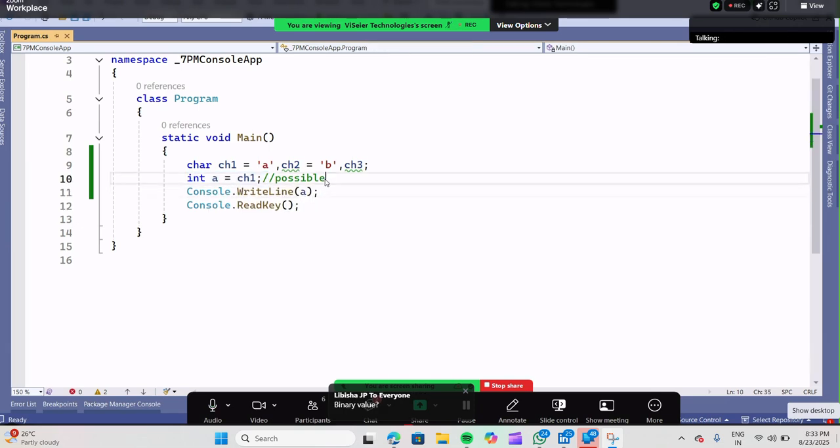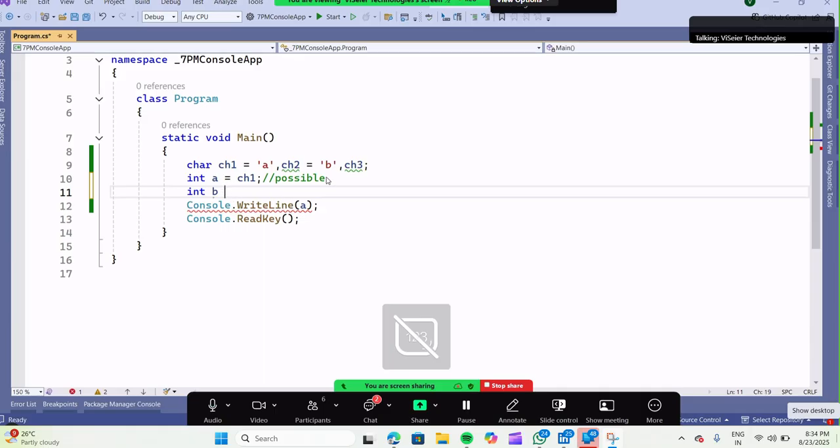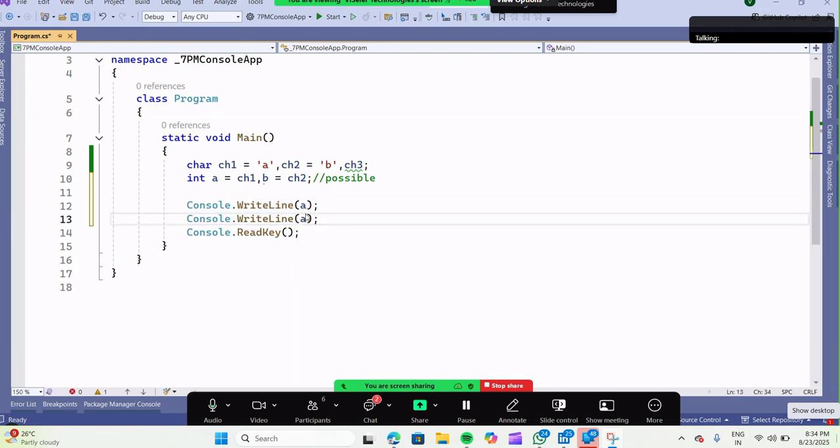Okay, the next one. I will take one more int b equal to ch2. In the same line we can use a comma to create a separate variable b, assign ch2, then display here. I will use a separate b.